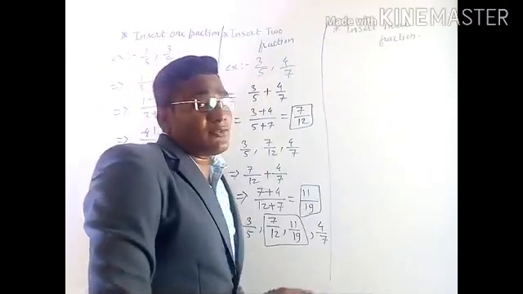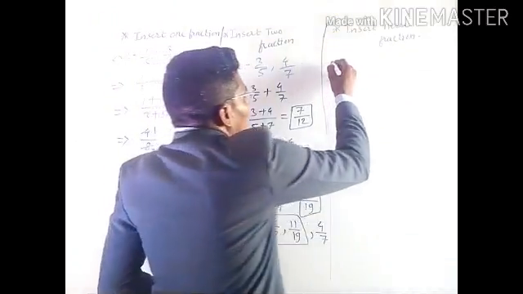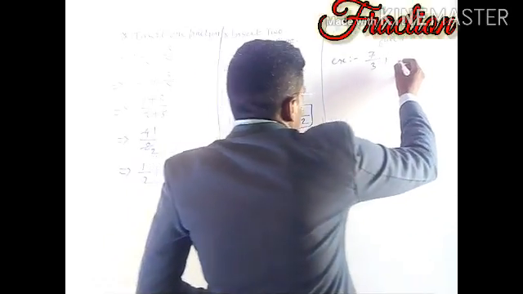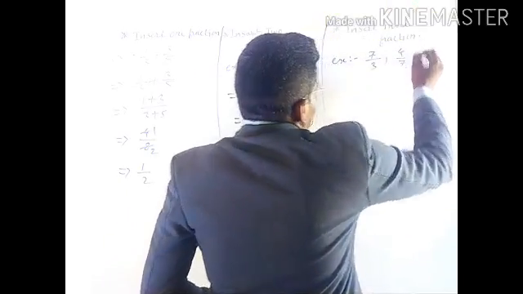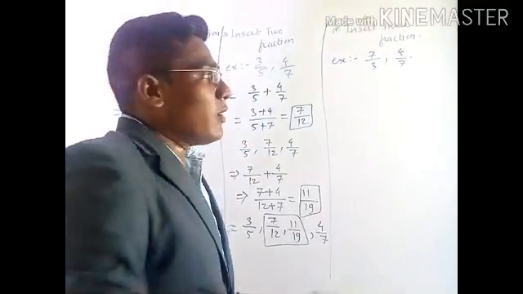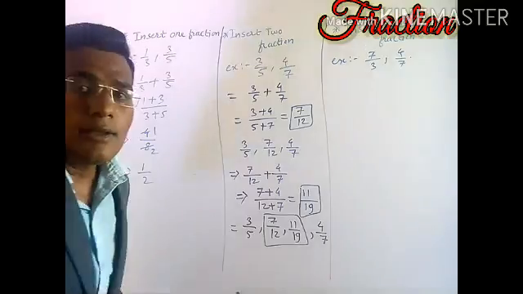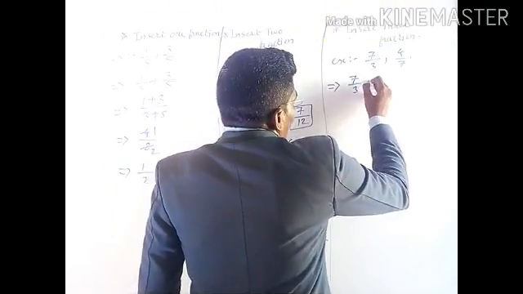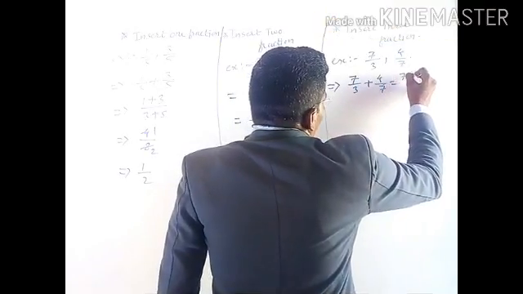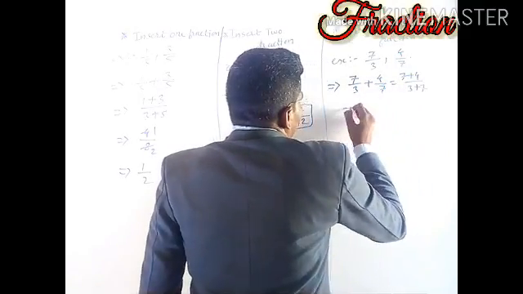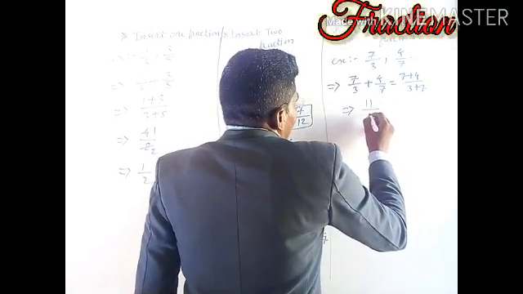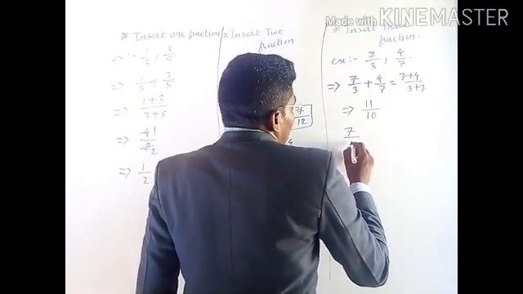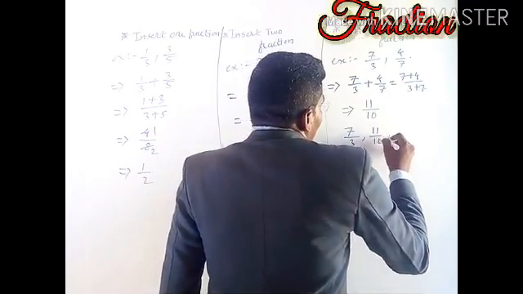Now how to insert three fractions into given two fractions? For example, 7 by 3 and 4 by 7. These are the two fractions. Now how to insert three fractions in between these two fractions? We will learn it. The method is the same as for the first fraction, 7 by 3 plus 4 by 7. So 7 plus 4 upon 3 plus 7, and it is equal to 11 by 10. And after getting the first fraction, arrange them with the given fractions, 7 by 3, 11 by 10 and 4 by 7.